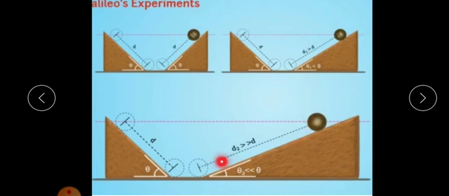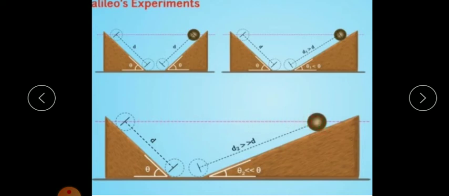See here, compared to the slope of the first plane, the slope of this plane is very less. So on decreasing the slope, what happens? The distance increases. Even though the distance increased, the ball travels these longer distances to reach the same height.